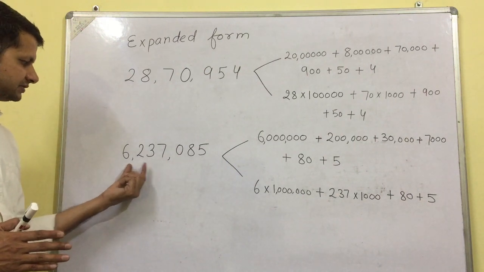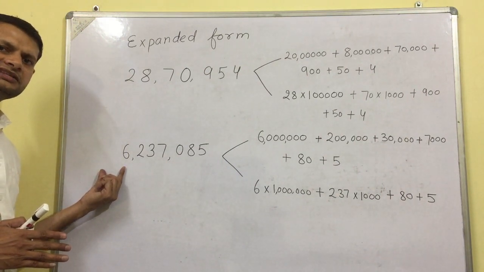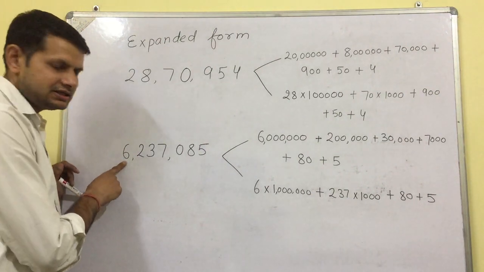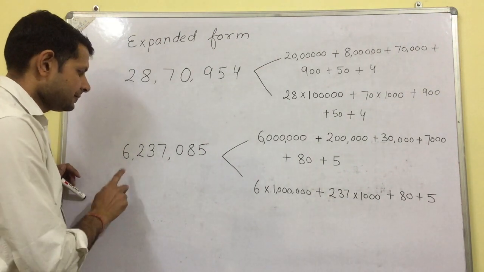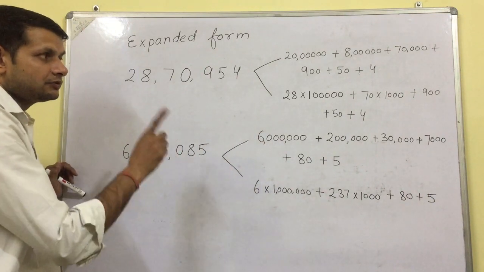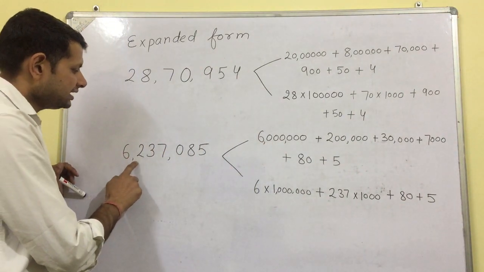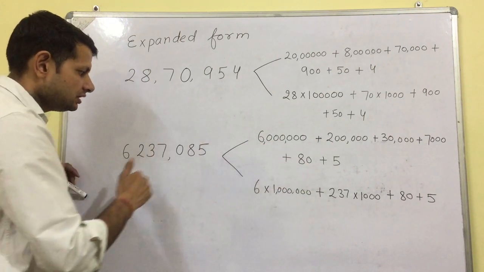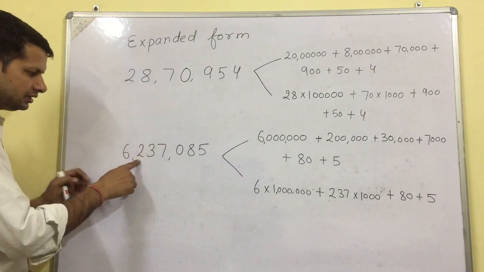Ones period, thousands period, millions period. Okay, in millions period, one place is there. It is 6 million. Same जो आपको पहले बताया था. 6 and count the places. There are 6, then 6 zeros. It is 6 million.